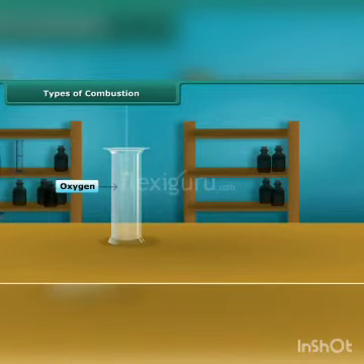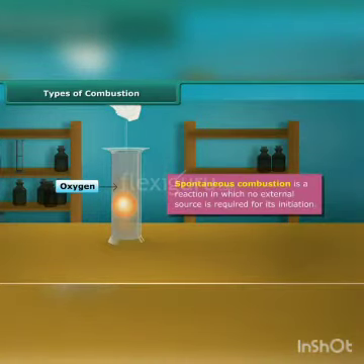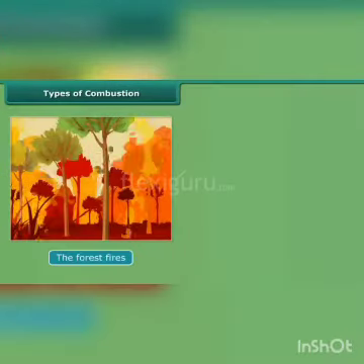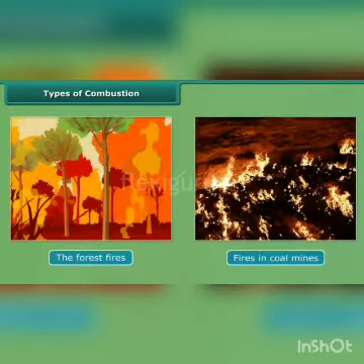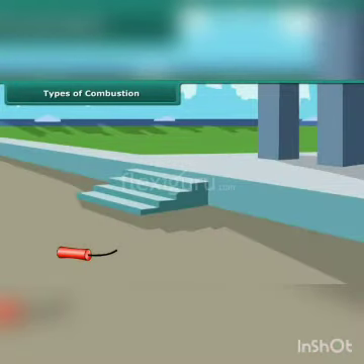The second type is spontaneous combustion. Here the material bursts into flame without any apparent cause. Burning of phosphorus, burning of sodium, forest fires, and fires in coal mines are all examples of this.